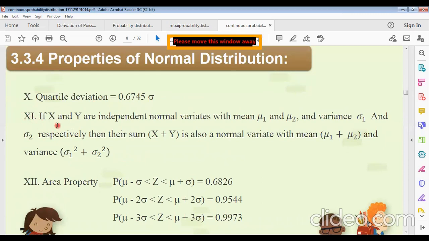Now property 11. If x and y are independent normal variates with means mu1 and mu2 and variances sigma1 squared and sigma2 squared respectively, then their sum x plus y is also a normal variate with mean mu1 plus mu2. That means the sum of the means and the sum of the variances.